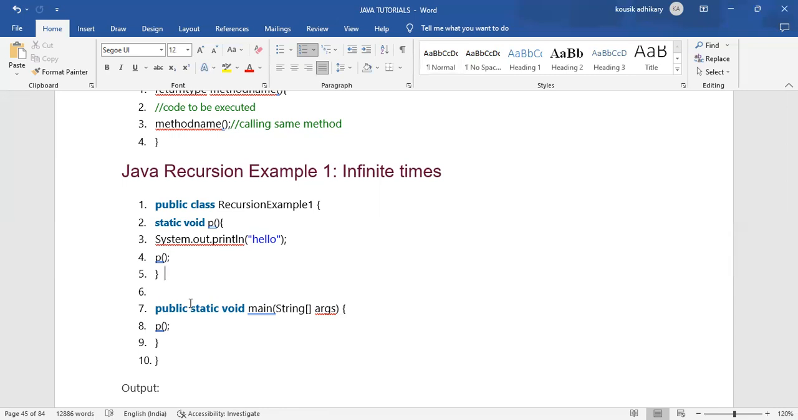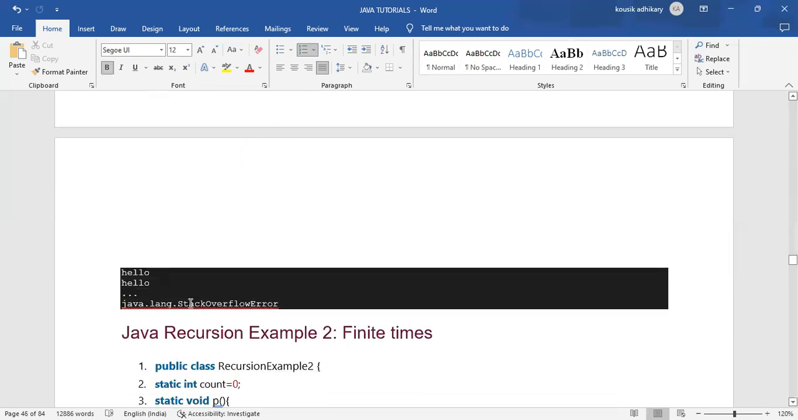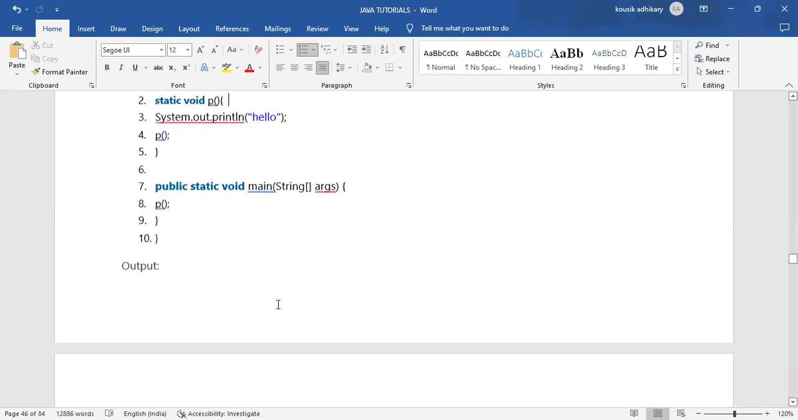And the output will be: after printing some hello up to the limit, because the memory has some limit also, everything has a limit. When it crosses the limit, it will give an error, that is java.lang.StackOverflowError. Understood now? Yes, got it. Yes, sir. Okay.